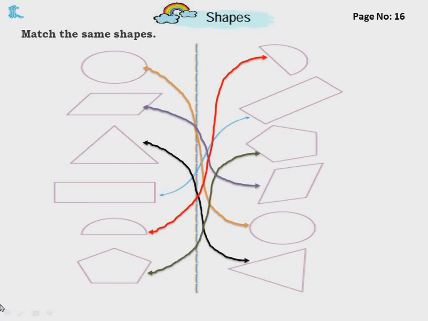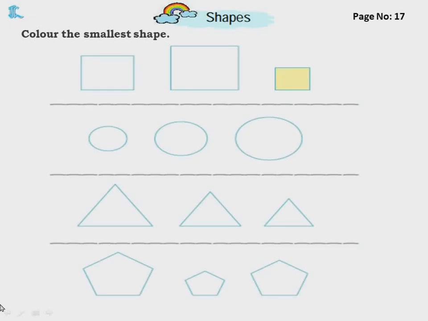Okay, children. The next one, color the smallest shape. Whichever is smallest, you have to color it. For example, here the rectangles are given. Which is smallest? This is smallest, so you color this. Now in the circles, which is the smallest? This is smallest. So what will you do? You will color this.